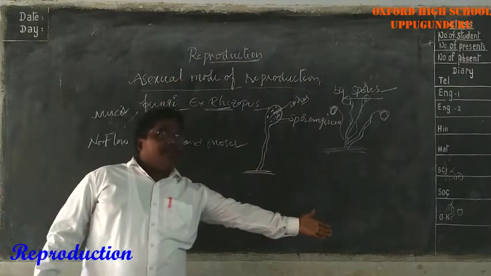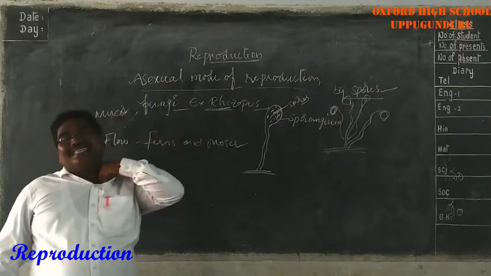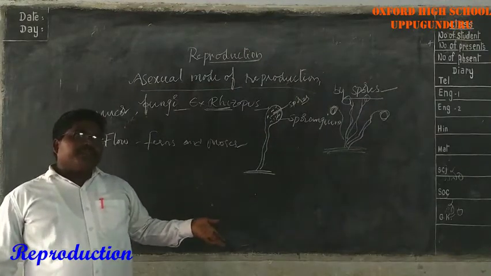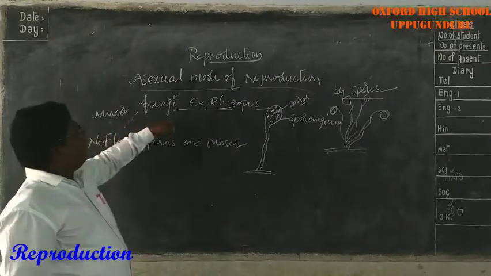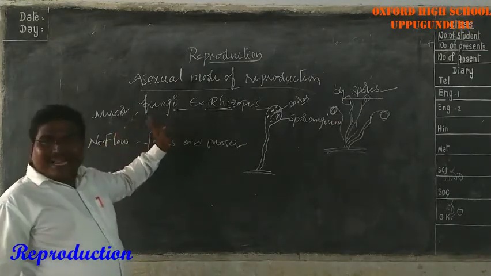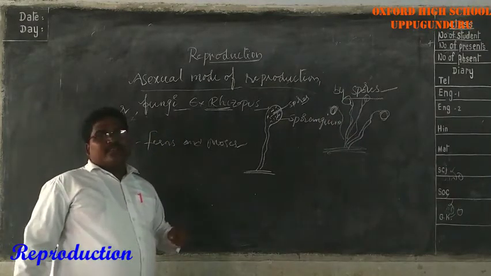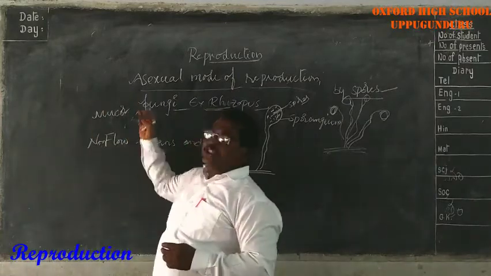When they fall on the ground or on the food or in the soil, and get favorable conditions like damp and dark areas, they will grow into new individuals. So examples for this type of spore formation are fungi, rhizopus and mucor, and some bacteria and non-flowering plants like ferns and mosses. So dear students, this is the mode of asexual reproduction.